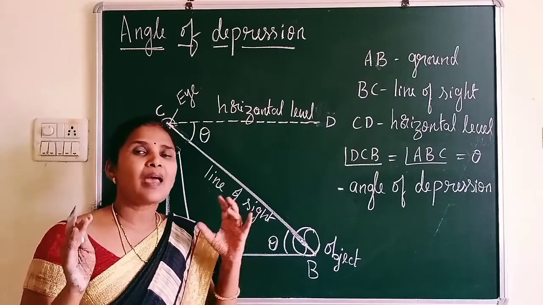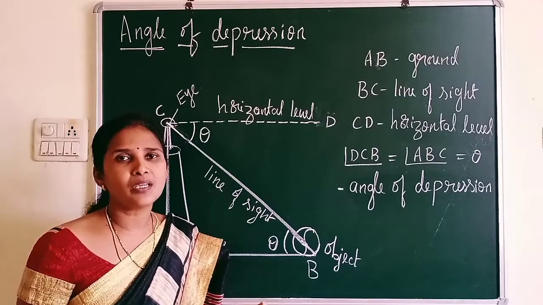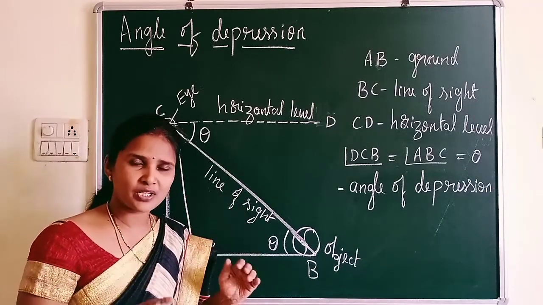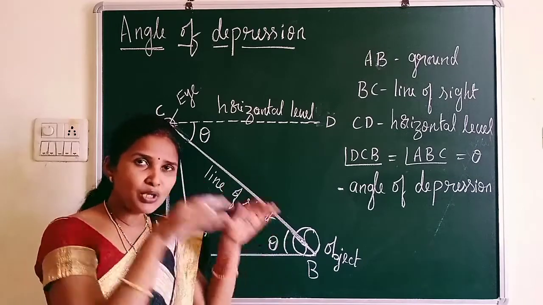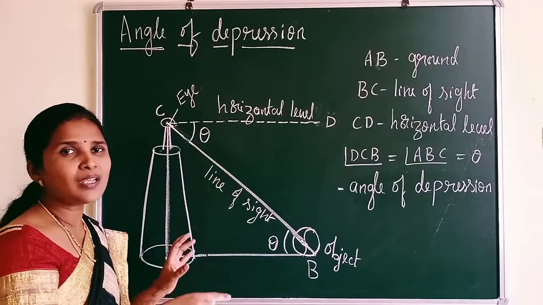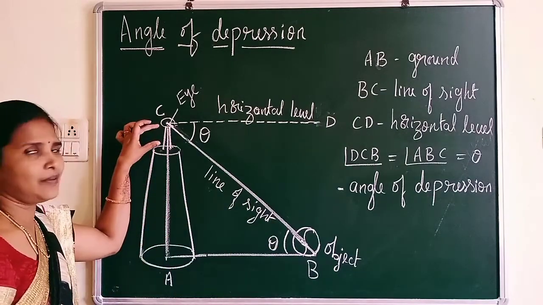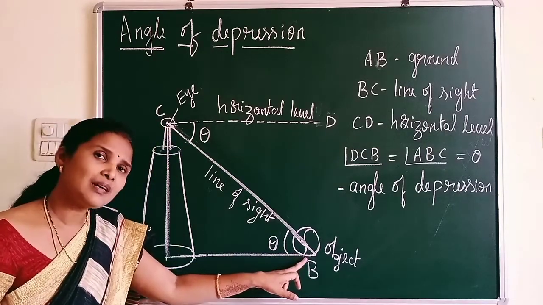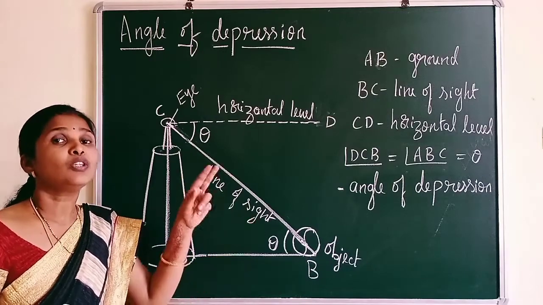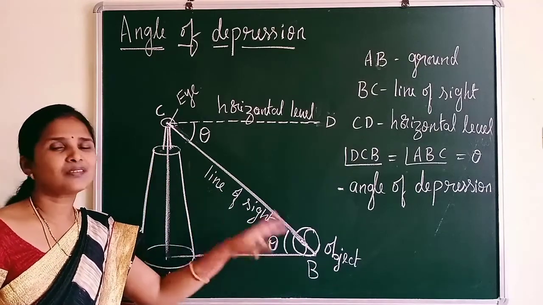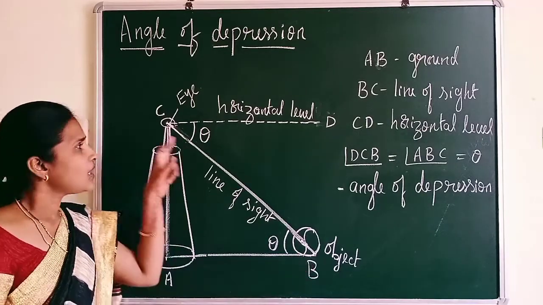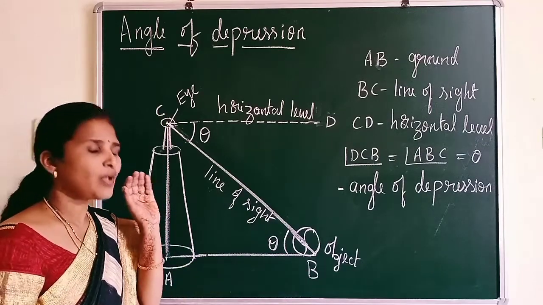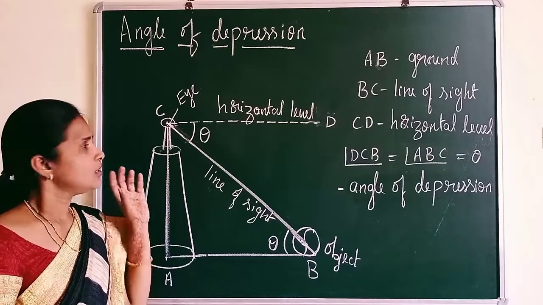Listen carefully. In angle of elevation, whenever you are looking at objects upwards, means above your height. But in case of angle of depression, you are looking at an object which is below your height. Think that you are standing on the minar and you are looking at an object which is on the ground. But in case of angle of elevation, the object was on the minar. So here the place is changed. The object is on the ground and the boy is on the minar. From the minar you are looking at an object. Whenever you are looking at an object, you automatically bend your head and bend your eyes. So that is the situation here.